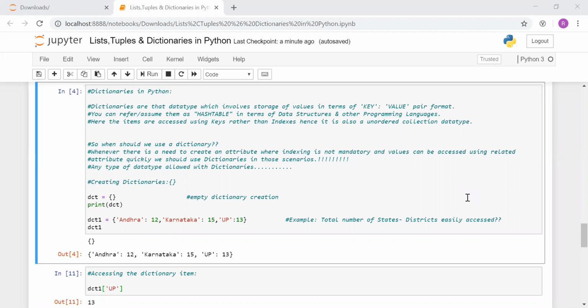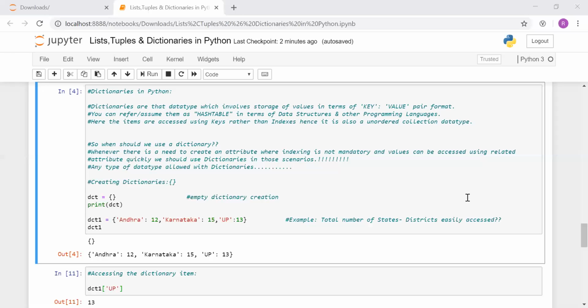Okay, so what are dictionaries? Dictionaries are a data type that is different from lists and tuples, since here there is no concept of indexing and it's an unordered data type. So instead of accessing through an index, we access through the keys. With the help of keys, we access the values stored against them. So it will be quickly accessible if we know the key for which we want the value.